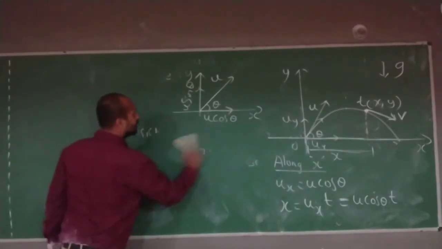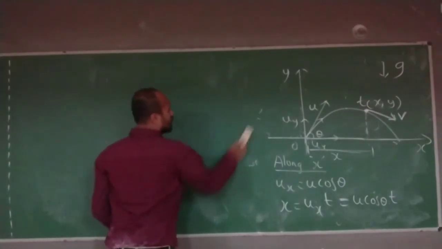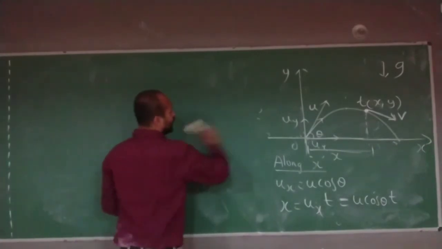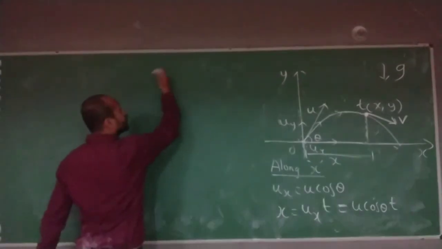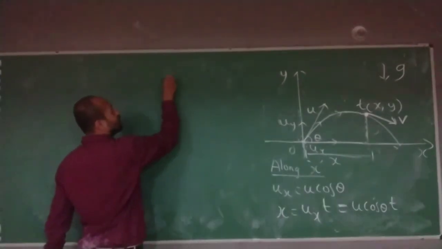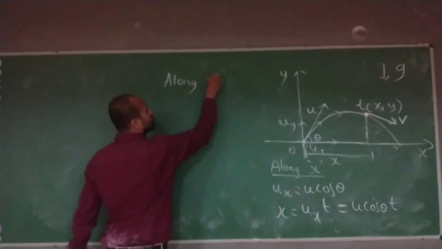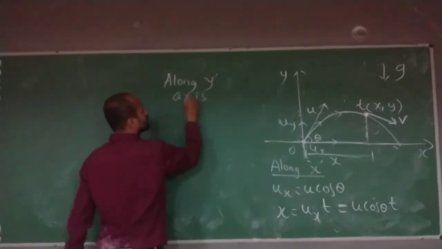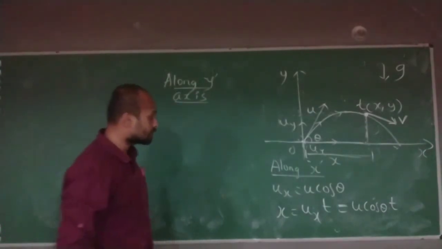Let us talk about along the y-axis. See here.